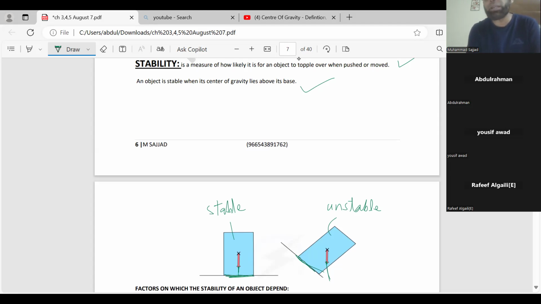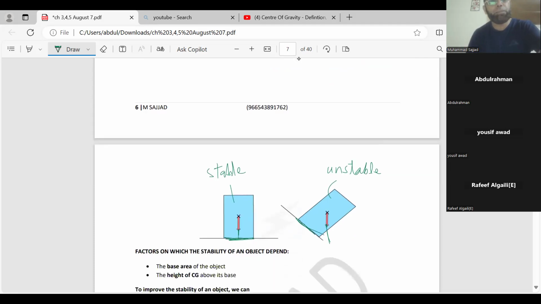An object is stable when its center of gravity lies above its base. Like in the first diagram on the left hand side, the cross represents the center of gravity line, so it lies on the base. It is stable. In the second case, the center of gravity lies out of its base, so that is unstable. This is about stability. Now it will be further explained. Stay connected.